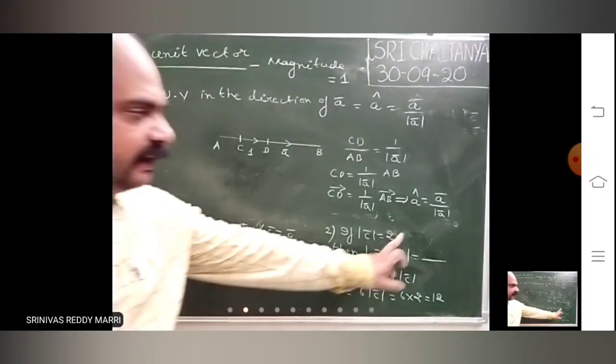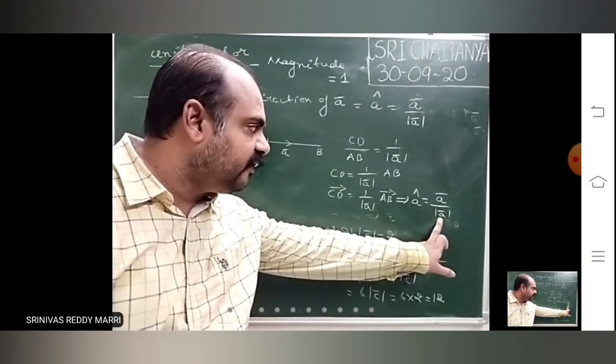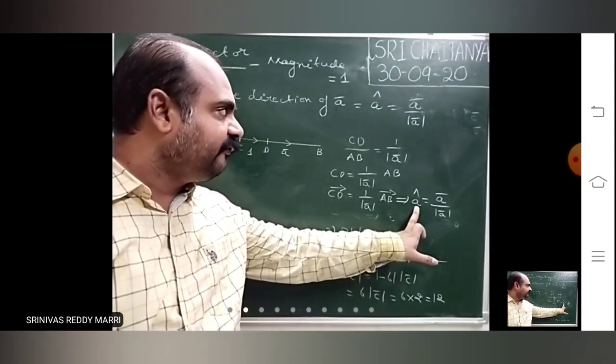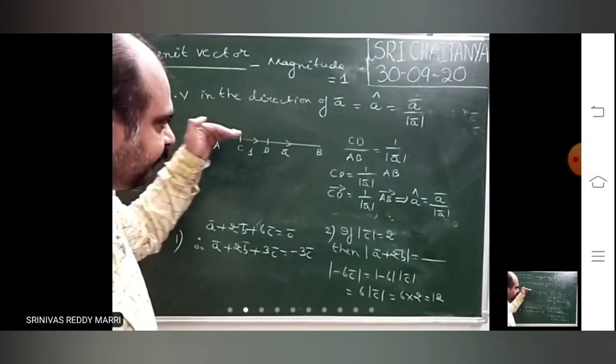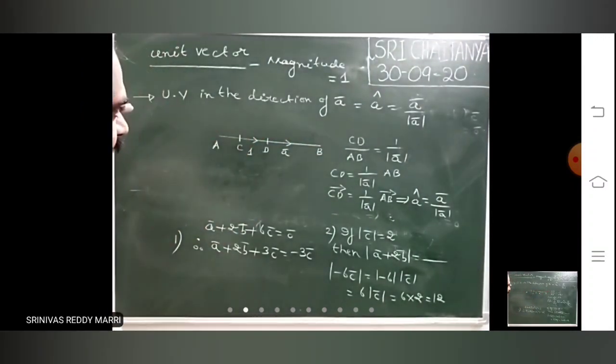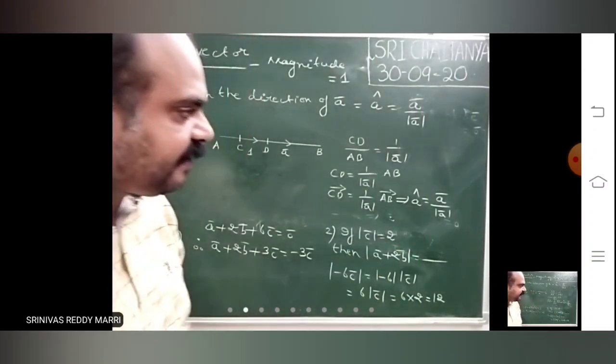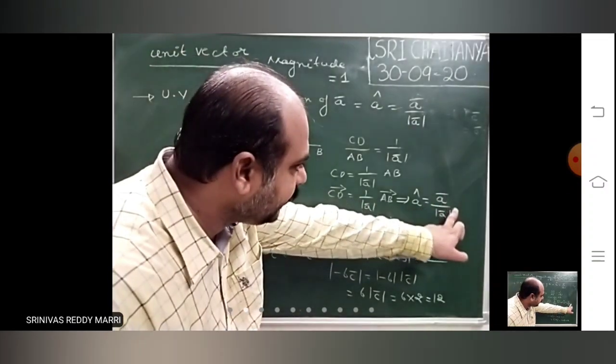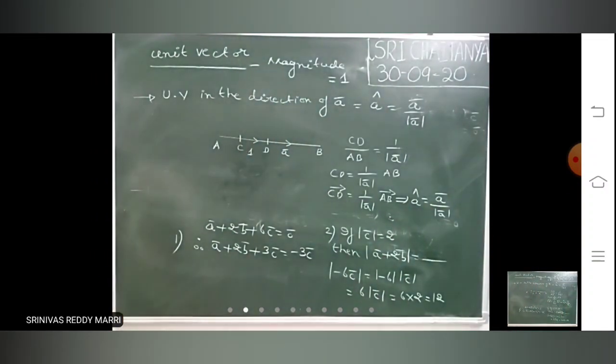A bar divided by modulus A bar. If you want a unit vector in the direction of A bar, that means A bar having this direction, if you want any unit vector in this direction, take A bar divided by modulus A bar, in the same direction as that of A bar. So a vector divided by its magnitude is what unit vector means.